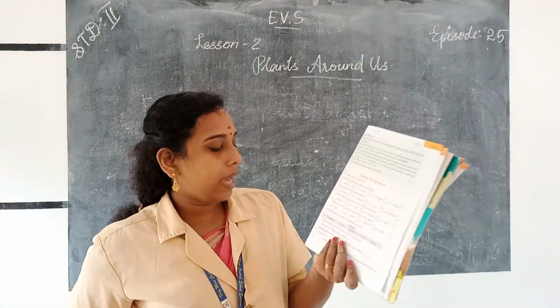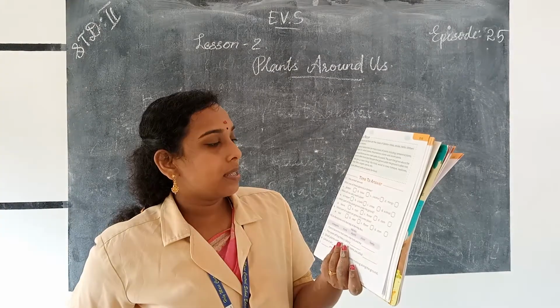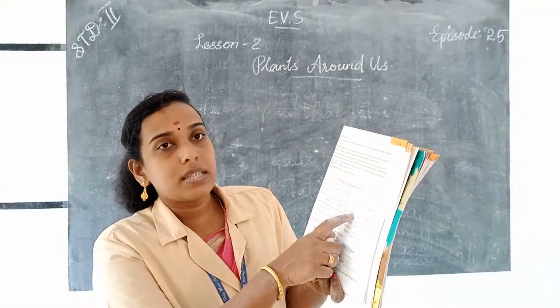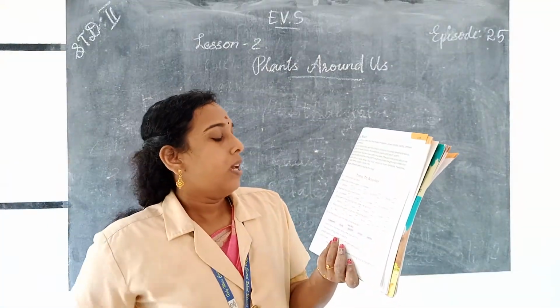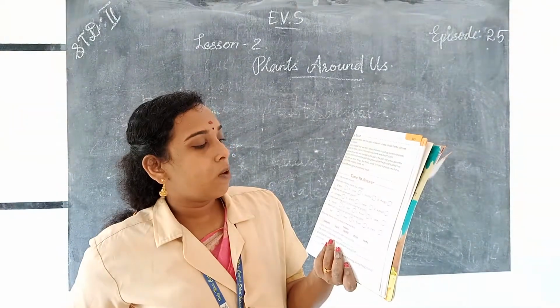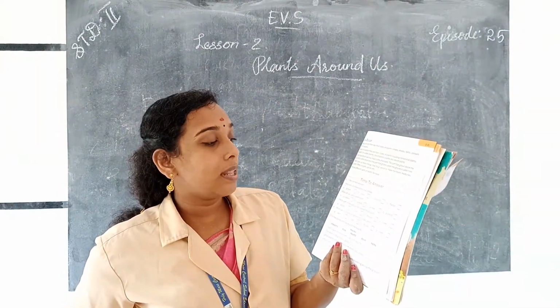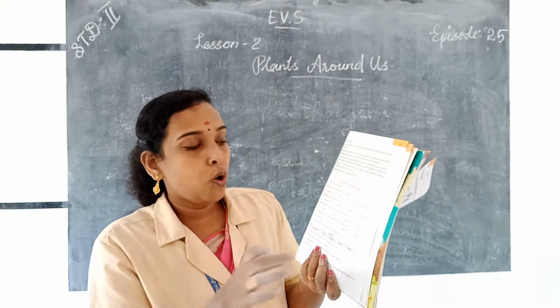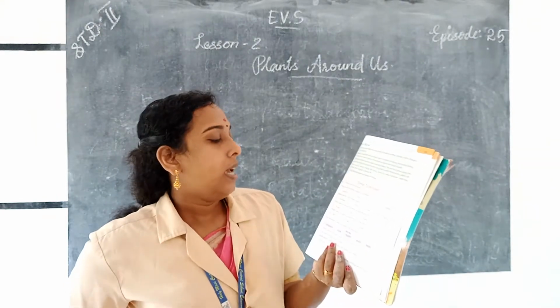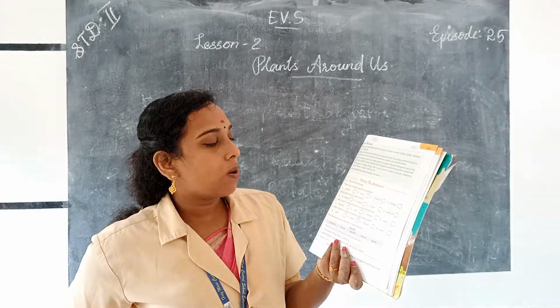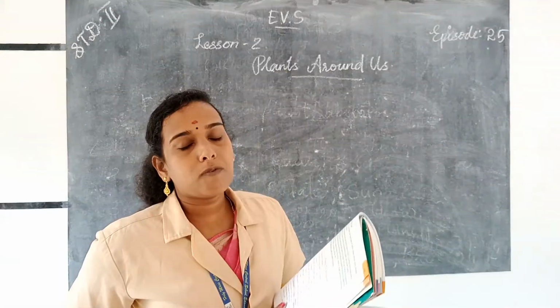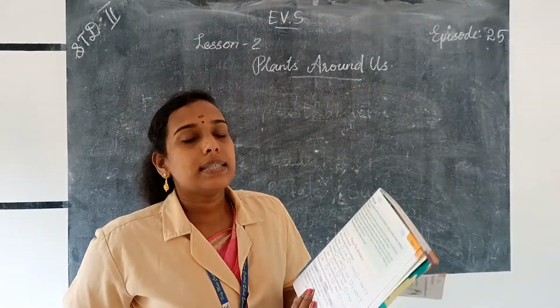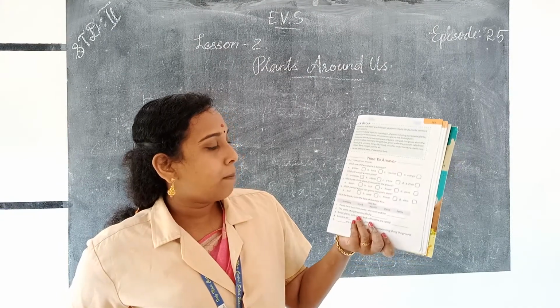Then the second question. What will we call a neem plant? A neem plant is a tree. So option C. Then third one, which part of the plant grows under the ground? The part of the plant that grows under the ground is root. So option B. Then which part of a plant grows into a new plant? Seed.